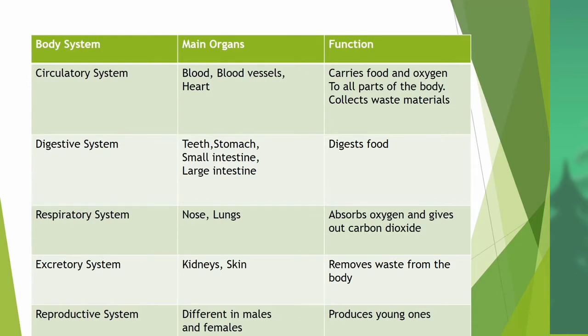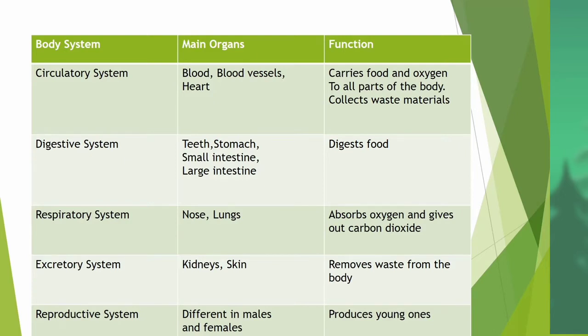Next system, digestive system. Its organs are teeth, stomach, small intestine and large intestine. Its function is to digest food.